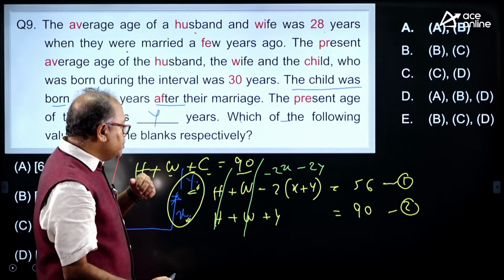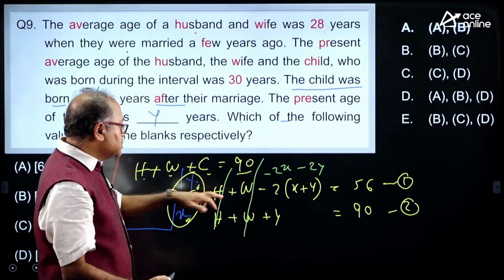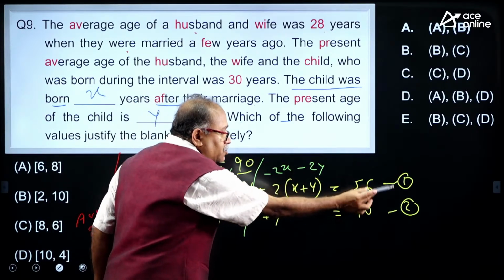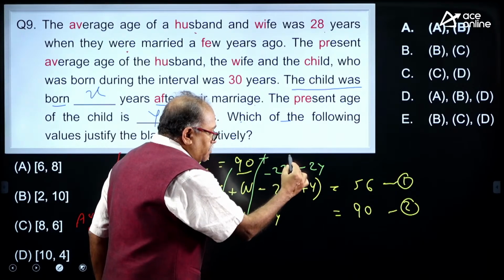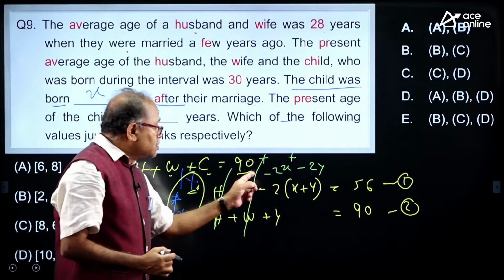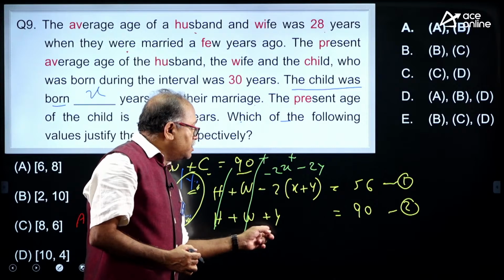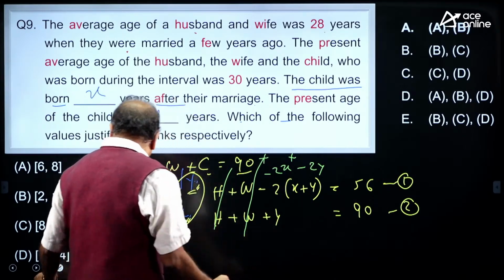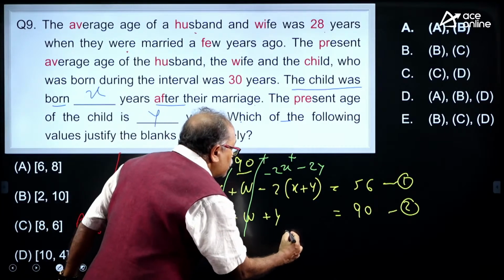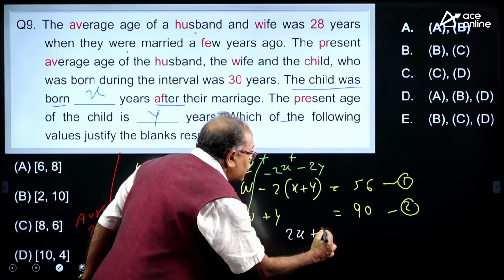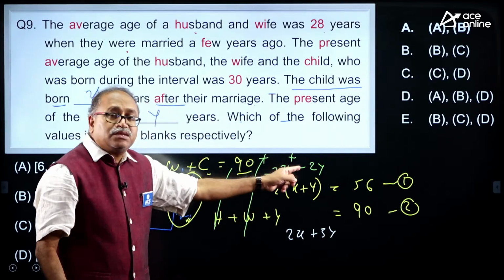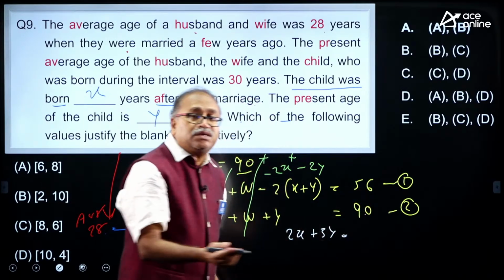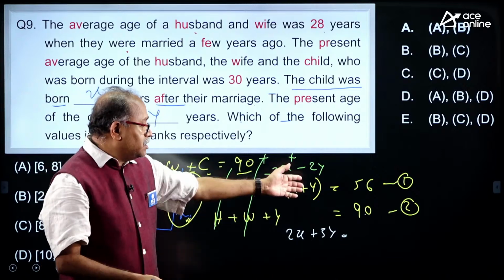When you subtract 2 minus 1, this becomes plus and this becomes plus. So I am getting 2x plus 3y, which is equal to how much? 90 minus 56, and that comes to 34.